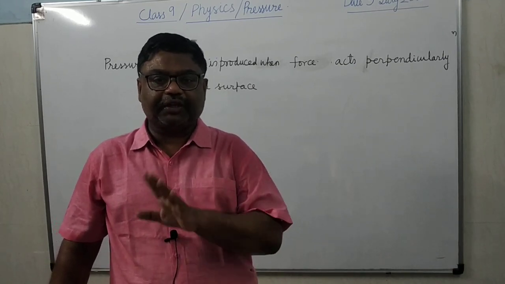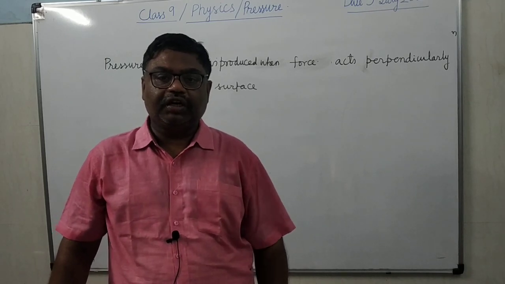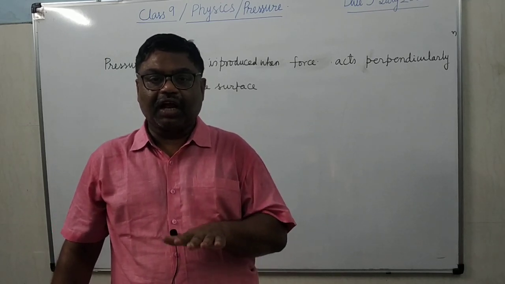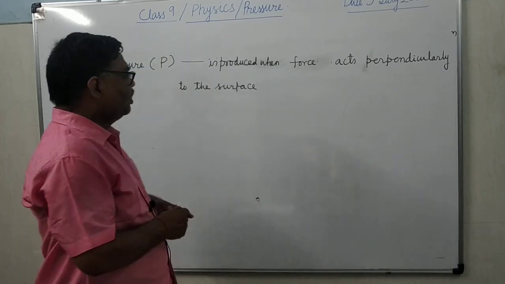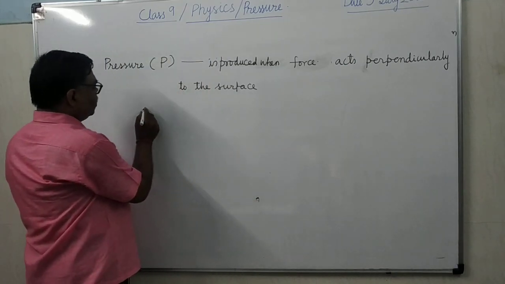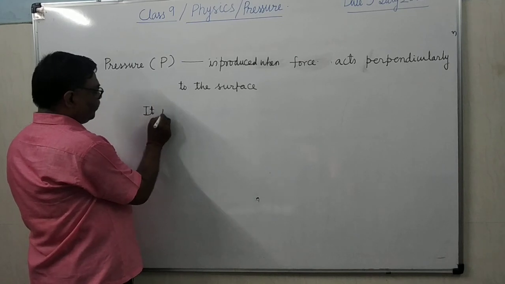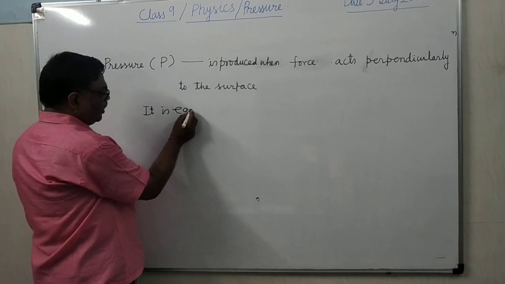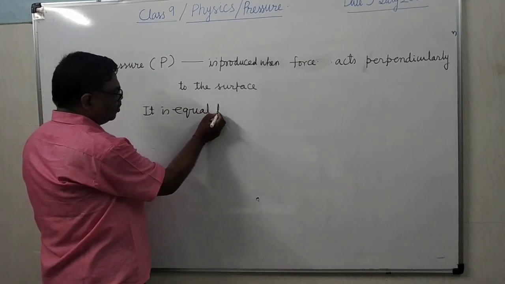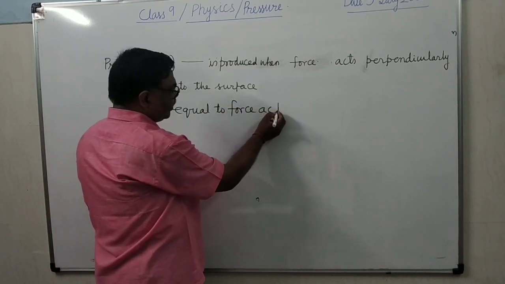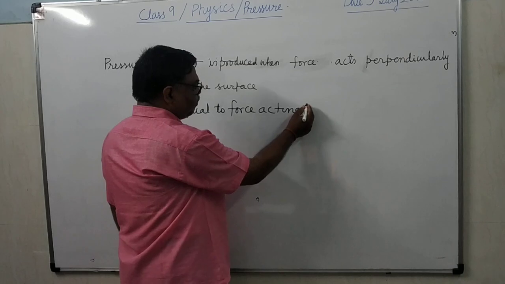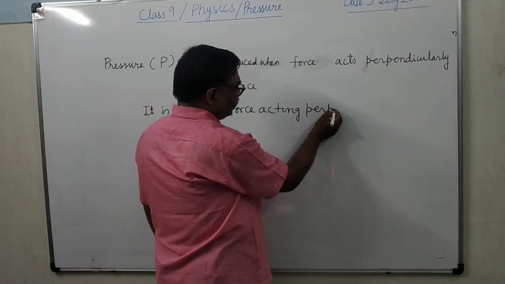And how much pressure will be created? It is the force acting normally, perpendicularly, on unit area. Pressure is equal to force acting perpendicularly on unit area.